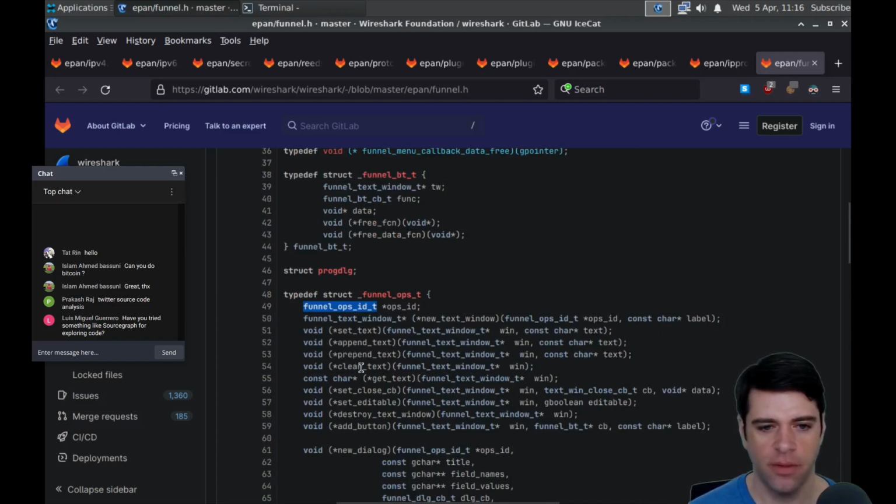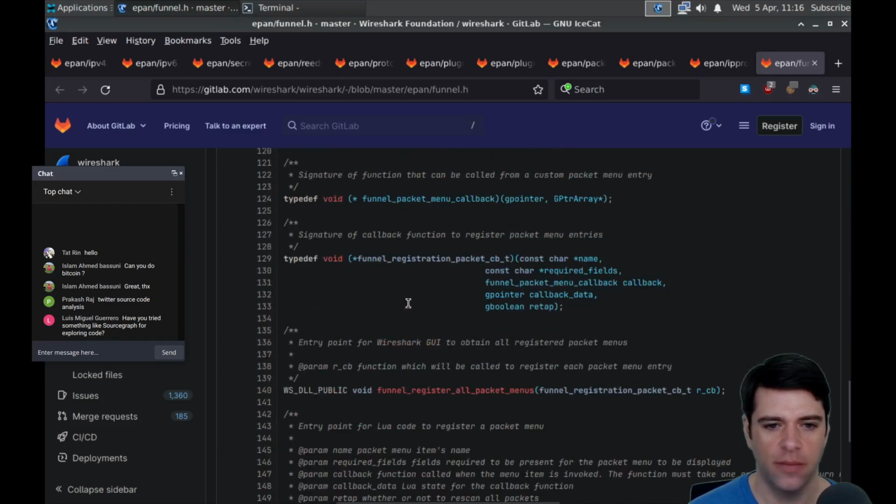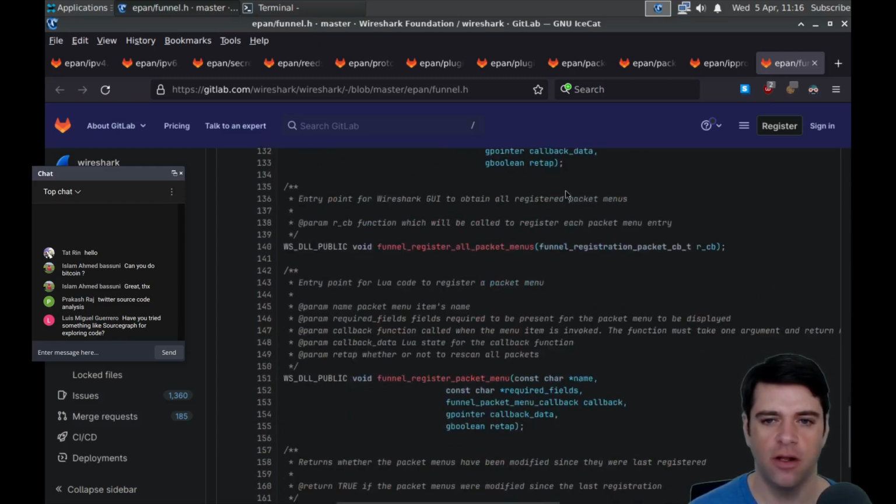Funnel ops, prepend text, set text, reload packets, set funnel ops. Entry point for Wireshark GUI to obtain all registered packet menus. Funnel register all packet menus. Entry point for Lua code to register a packet menu. Funnel register packet menu. But how do we know it's Lua? How is this different from the other one? I don't know. So we give it the packet menu item's name. Fields required to be present if the packet menu is to be displayed. Function called when the menu is invoked. Callback data is Lua state for the callback function, because that's the Lua specific stuff, and it's a G pointer.